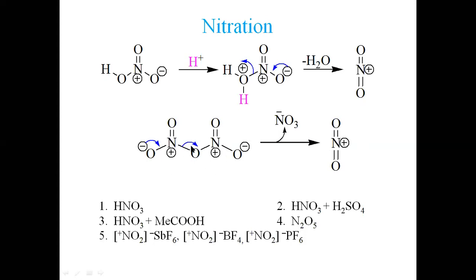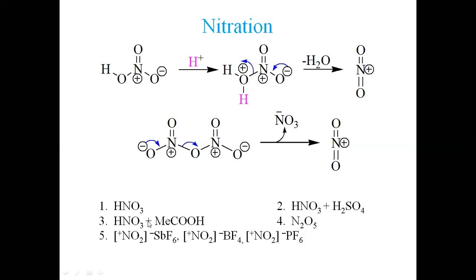Another alternative these days is that we generate nitronium ion separately and quench it, making a salt with some other anions. So underneath I have presented: we can have pure nitric acid as a nitrating agent. We can have nitric acid with sulfuric acid, but the sulfuric acid shall be in catalytic amount.